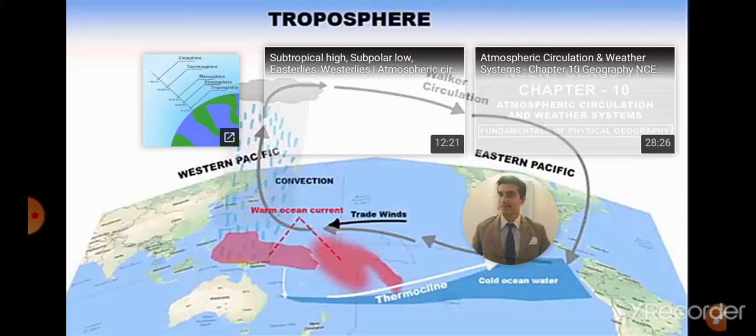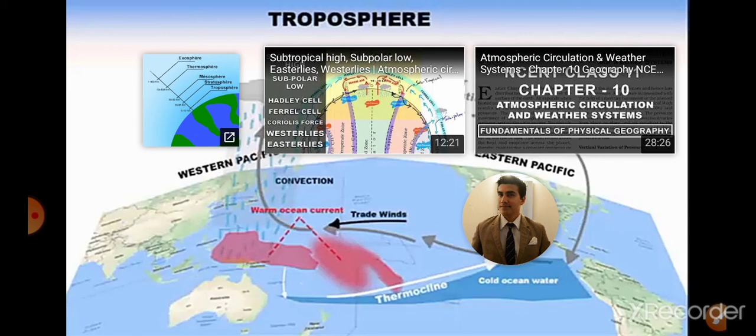So El Nino is a warm ocean current and La Nina is a cold ocean current. Remember that. If El Nino is at the eastern Pacific, then La Nina will be at the opposite region, that is the western Pacific, and it oscillates back and forth.